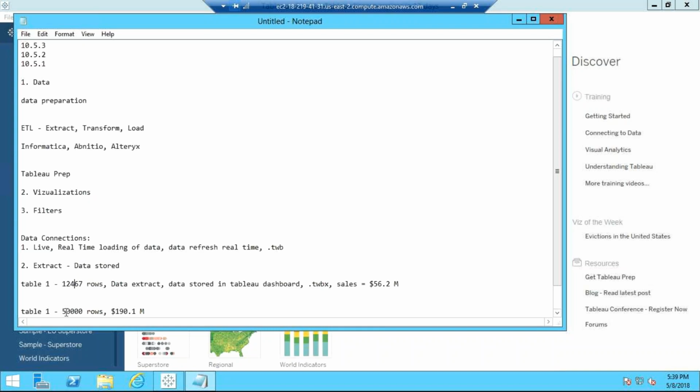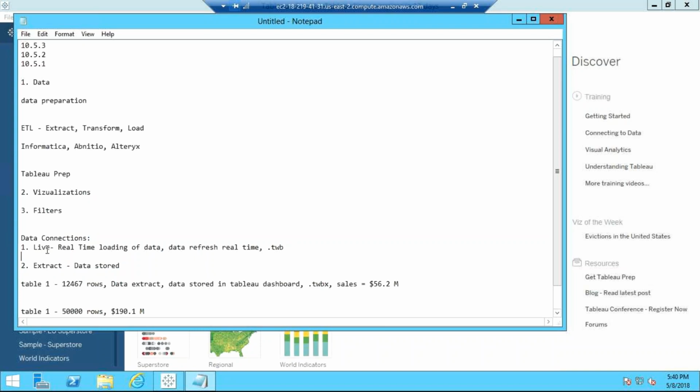With a live connection, what will happen? New data comes automatically whenever users open the dashboard. They will get results based on the new data only. They don't have to do anything. So this is very important. Make sure that, no matter if you have to ask 10 times, you make it clear. These are the two important things, the pillars of your reporting: live and extract.